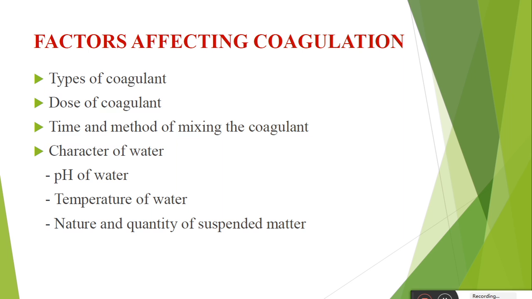The characteristics of water are also very important. The pH of water will also affect the efficiency of the coagulation process.